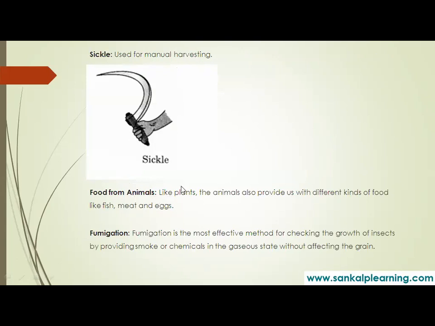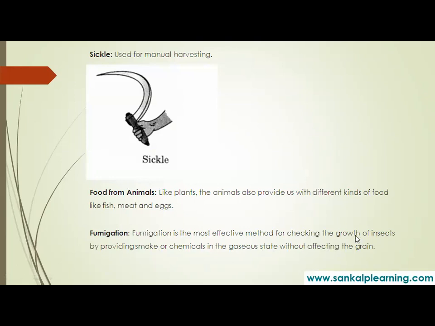Now food from animals. We get so much food from animals also. Like plants, the animals also provide us with different kinds of food, like fish, meat, and egg. Fumigation is the most effective method for checking the growth of insects by providing smoke or chemicals in gaseous state without affecting the grains.